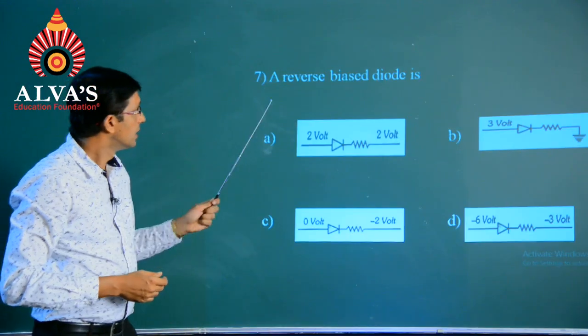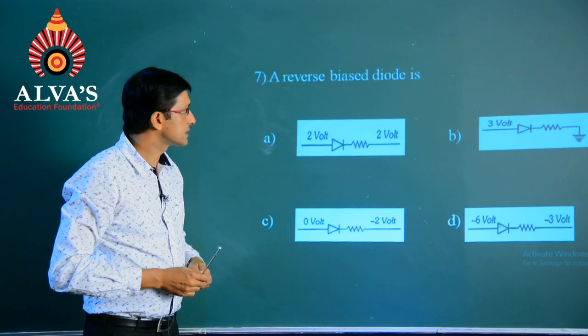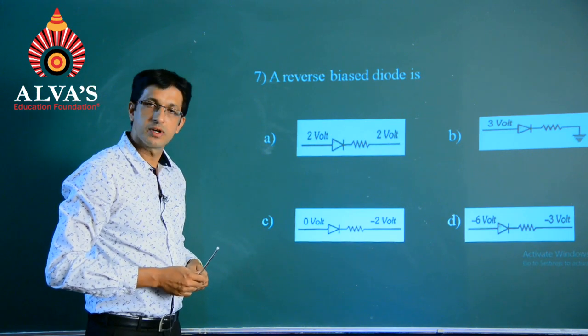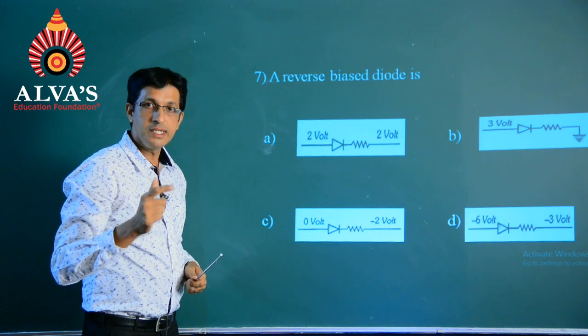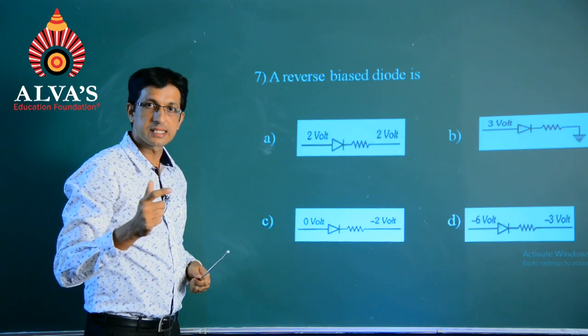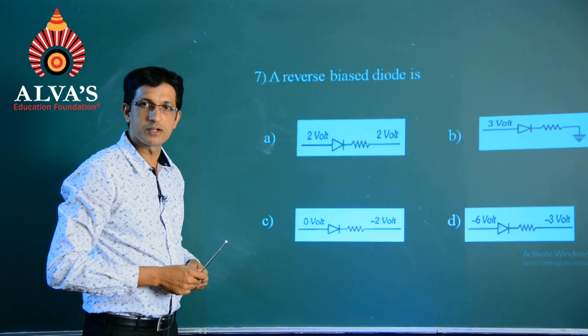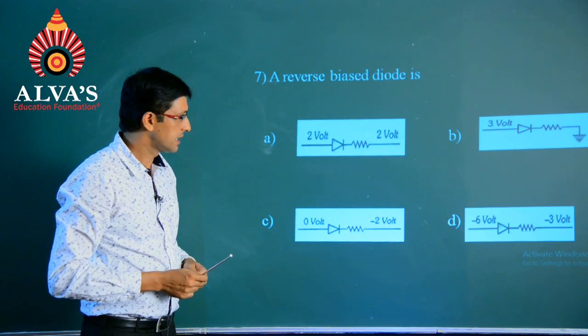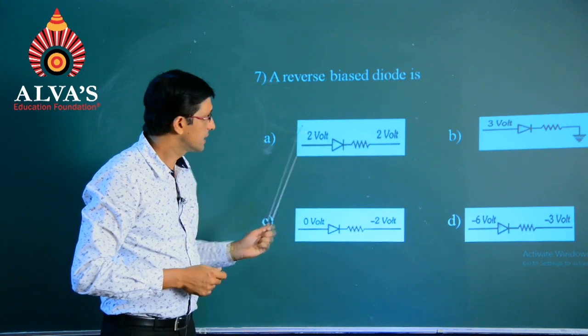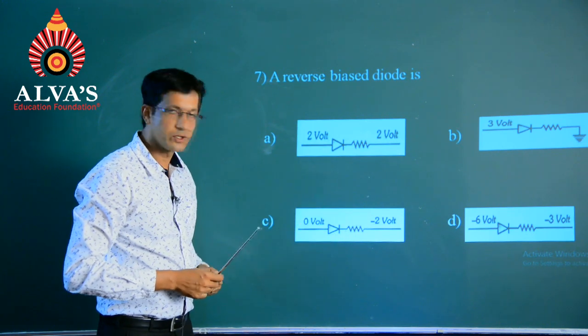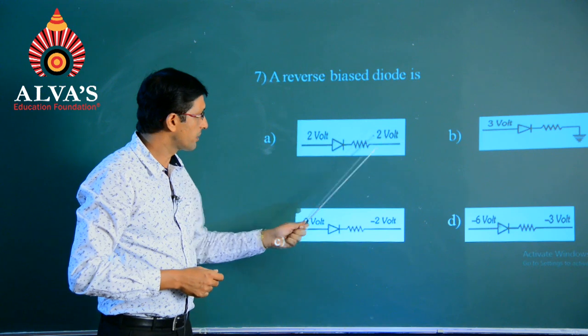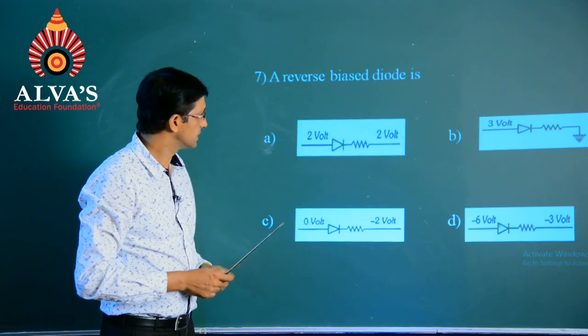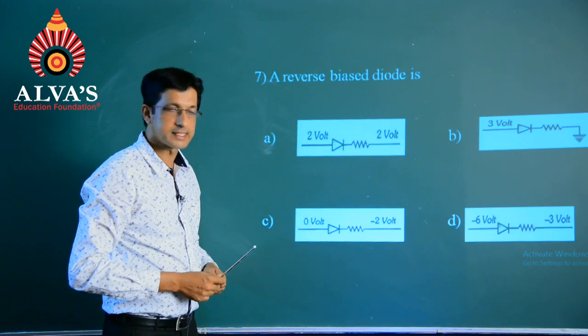Next question, a reverse biased diode is, as we saw just now, my dear students, if the voltage across the P side is less than the voltage across the N side, then such diodes will be reverse biased. And hence if you look at all the 4 different options here, first one happens to be unbiased as the voltage remains the same.